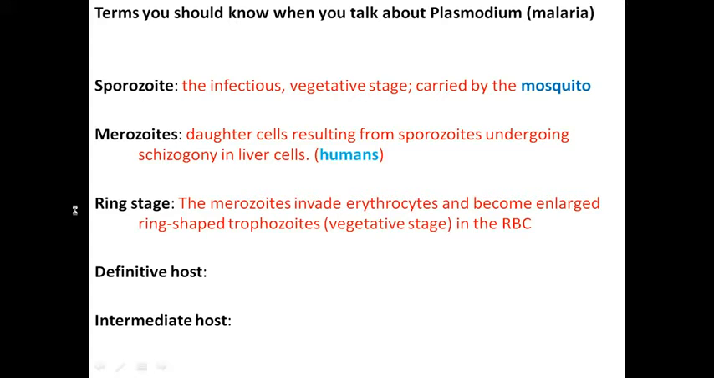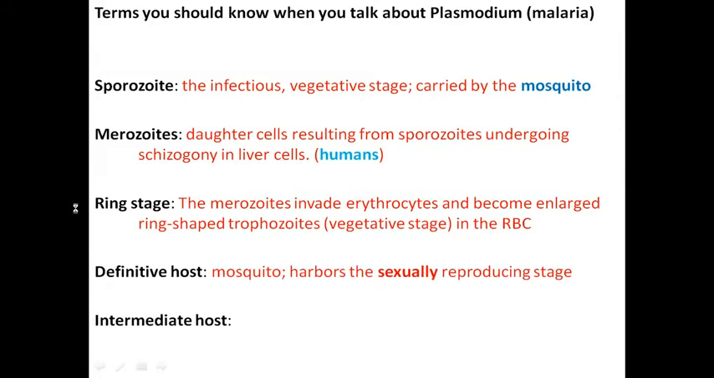The next is the ring stage. So when these merozoites are inside the humans, they're going to infect red blood cells or erythrocytes. During that stage, while they're inside the red blood cells, this is called the ring stage. So they will grow, they will get larger inside, and they will go from merozoites to trophozoites. These trophozoites will escape, and then they will go and infect other red blood cells.